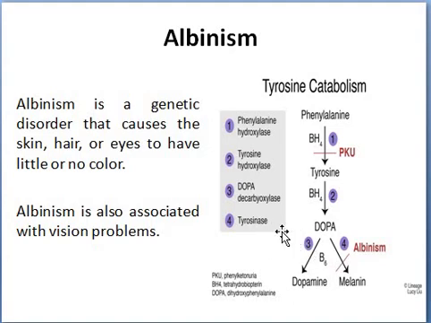In tyrosine catabolism, phenylalanine is converted into tyrosine, then tyrosine is turned into dihydroxyphenylalanine, simply called DOPA. DOPA is turned into melanin, which is the reason for the pigmentation in the skin, hair and eyes. In this catabolic process, the enzyme which converts DOPA to melanin is absent, which leads to little or no color formation in the skin, hair as well as eyes.